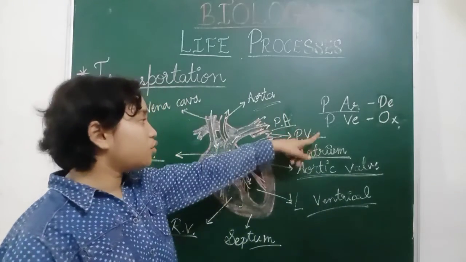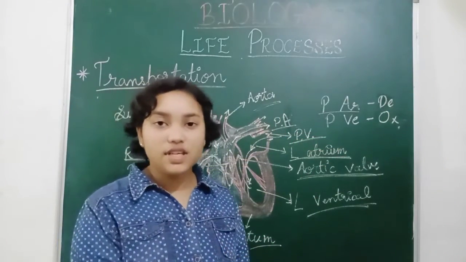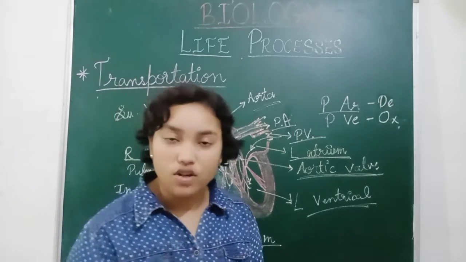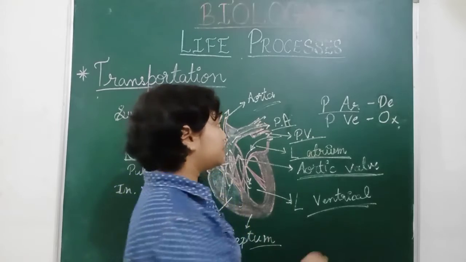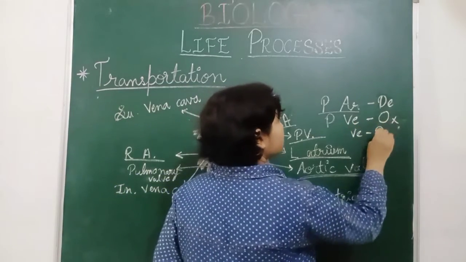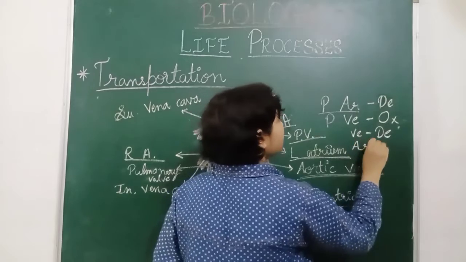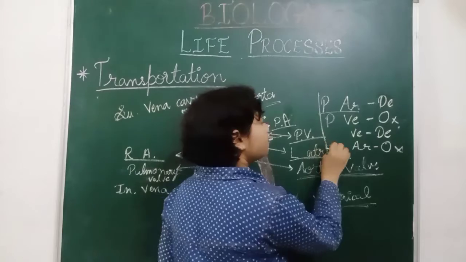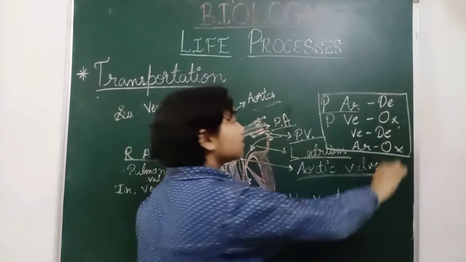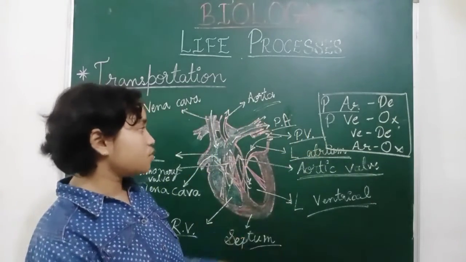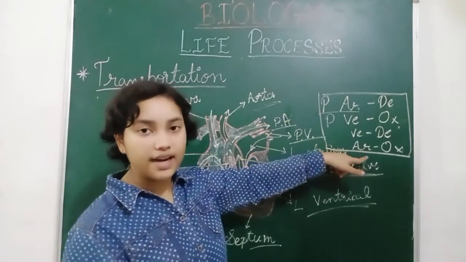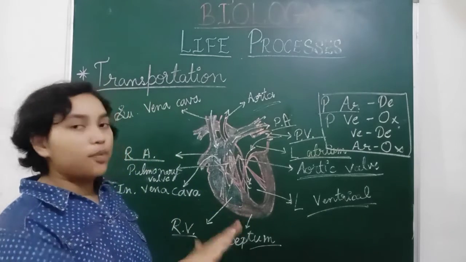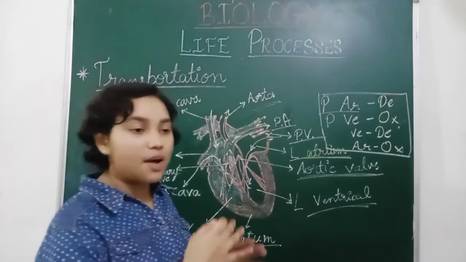Here the pulmonary ones are just opposite, and normally veins are carrying deoxygenated blood and arteries are carrying oxygenated blood. So these are the four points to remember. They are very important, and don't be confused between pulmonary arteries and normal arteries, and pulmonary veins and normal veins. These are just opposite to them, and that is why we are learning them separately.